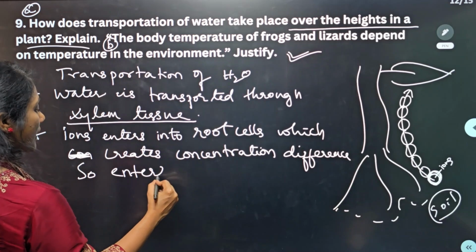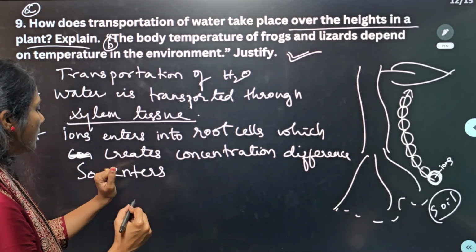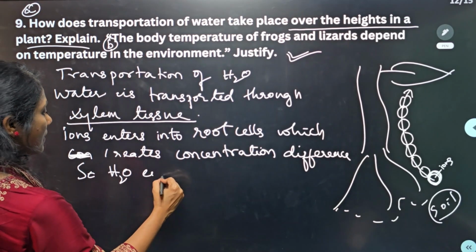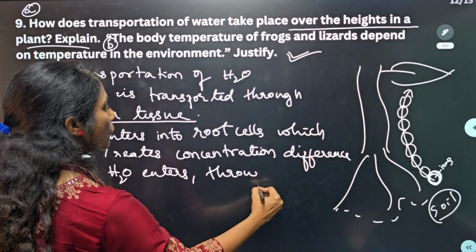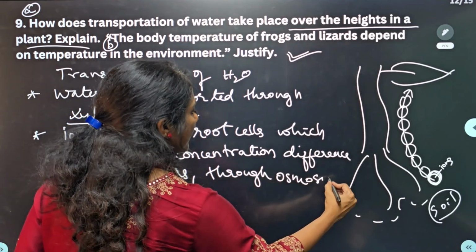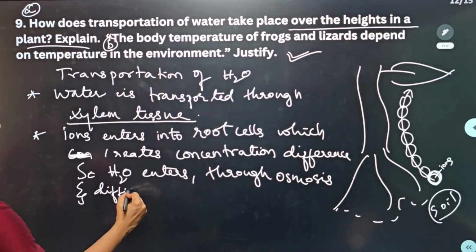Next, what will enter? Water enters through osmosis. So the movement is through osmosis and diffusion.